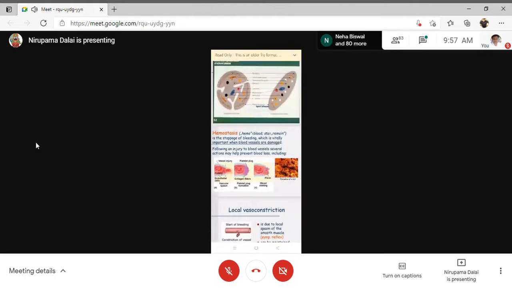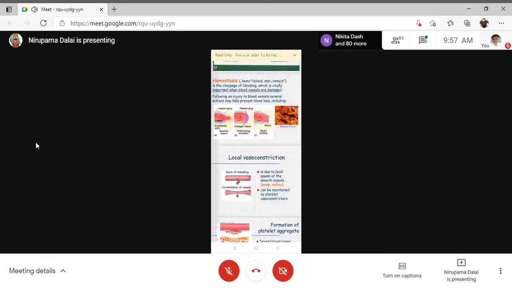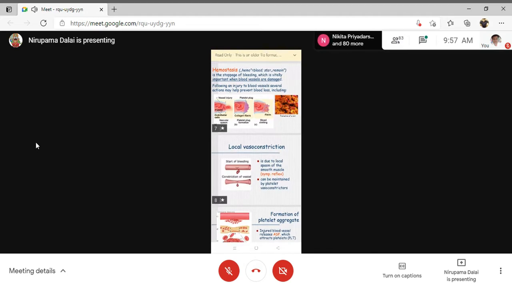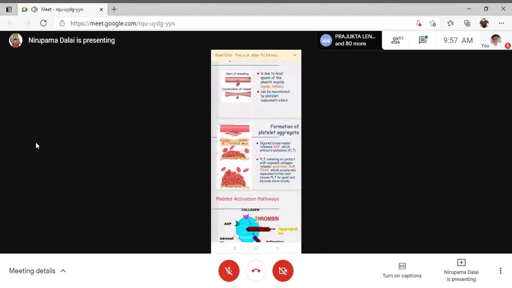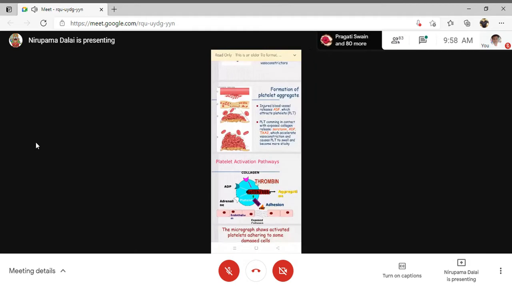Okay, just come to the slide. So there will be vasoconstriction. In this slide, vessel injury will be there. Second is platelet plug formation. This vascular spasm and the platelet plug formation are considered as temporary hemostasis. You can see the last one, there will be formation of a blood clot. That is permanent hemostasis. Vasoconstriction can be carried out by vasoconstrictors like thromboxane A2, which is secreted from the platelets. Platelets coming in with injured blood vessels release ADP, which attracts more platelets. The platelets release thromboxane A2 and serotonin, which accelerate this vasoconstriction process.